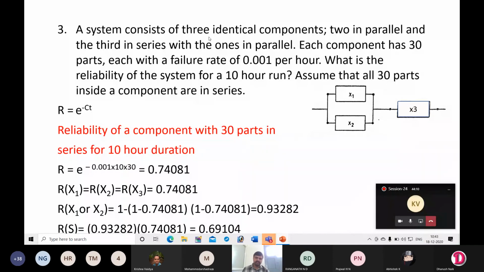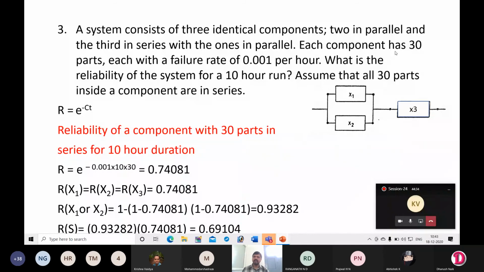A system consists of 3 identical components, 2 in parallel, and the third in series. Okay, x1 and x2 are connected in parallel, and x3 is in series with the ones in parallel. So these are the ones in parallel. And x3 and x1, x2, these are in series.